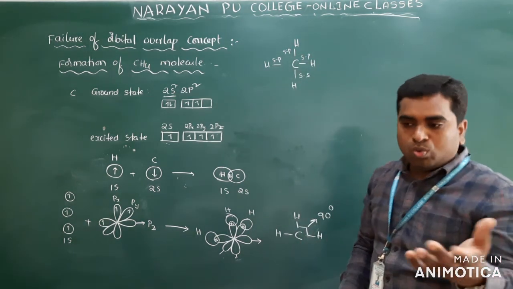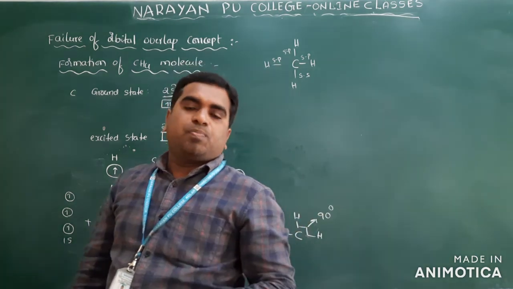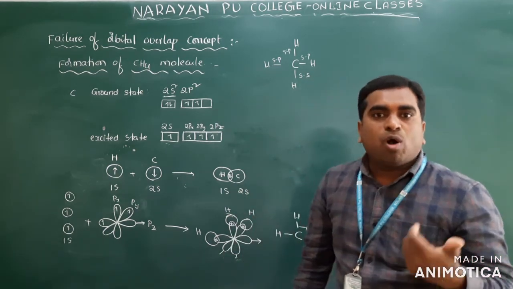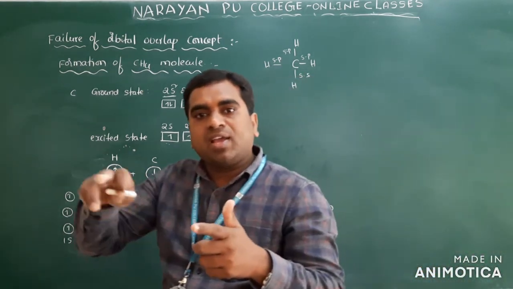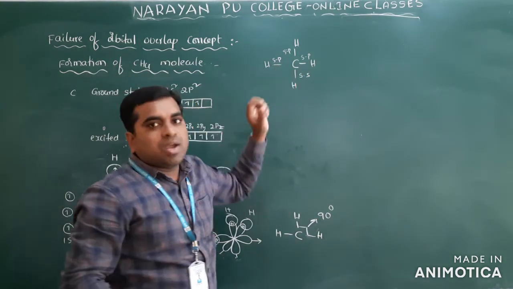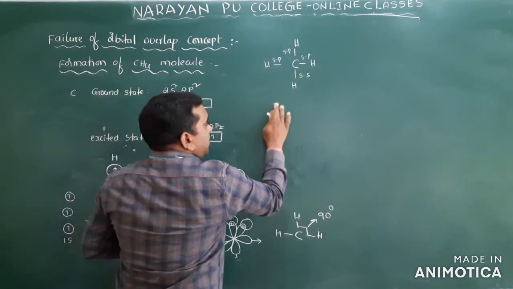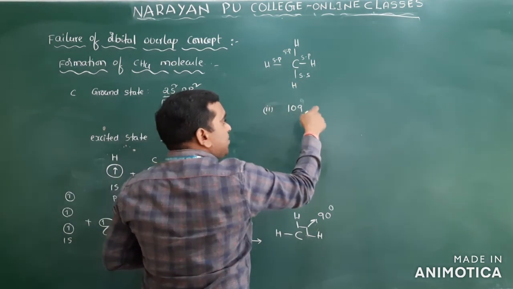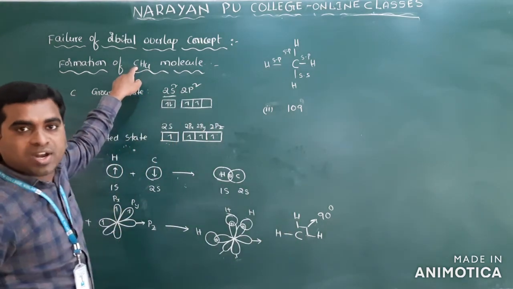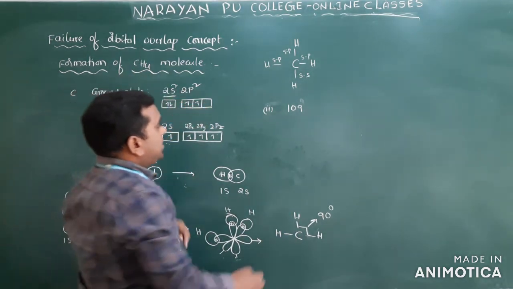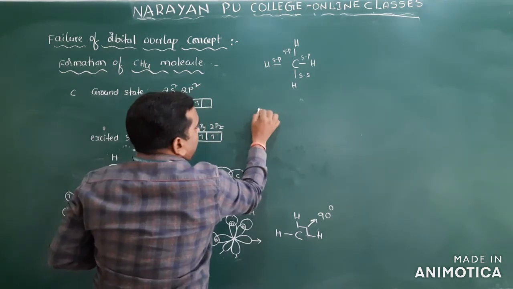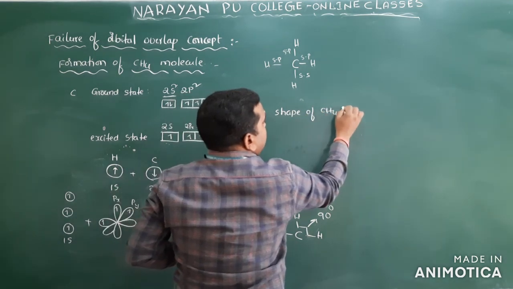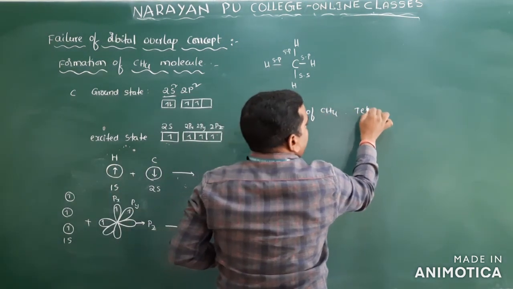But you know experimentally it is proved that all the bonds in CH4 are similar, and if you take any bond angle between these, it should be 109 degrees. Actually it is SP. What is the bond angle here? 109 degrees. It should be tetrahedral shape. CH4 is in which shape? Tetrahedral shape, you already know. Experimentally we know that the shape of CH4 is tetrahedral.